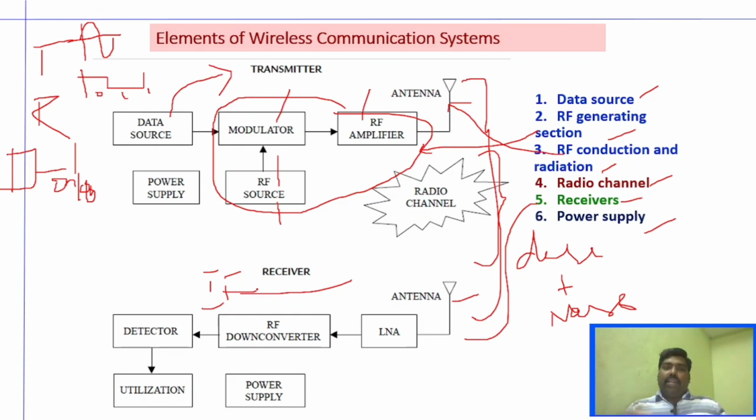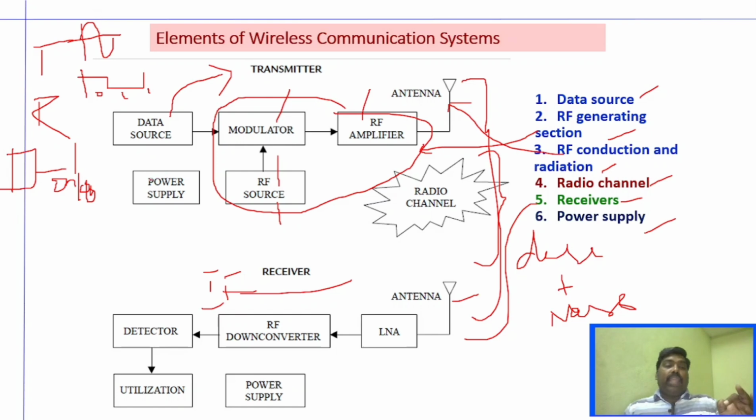So it will convert the received signal to an intermediate frequency, and then that intermediate frequency signal is sent to the detector, where the detector will perform the inverse operation of the modulator. Whereas on the transmitting side, it combines the message signal and the carrier signal. Here, it removes the carrier signal and keeps only the original signal. From that original message signal, we can detect whether the transmitted bit is zero or one. So this is the complete working of the elements of wireless communication.